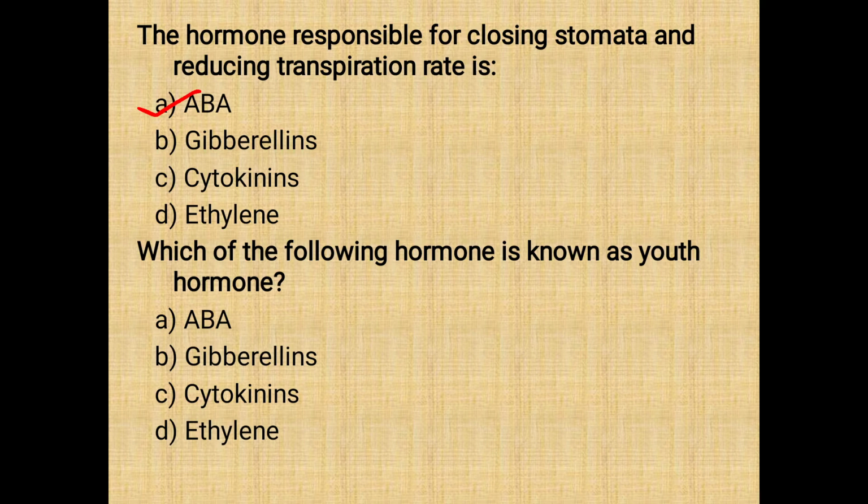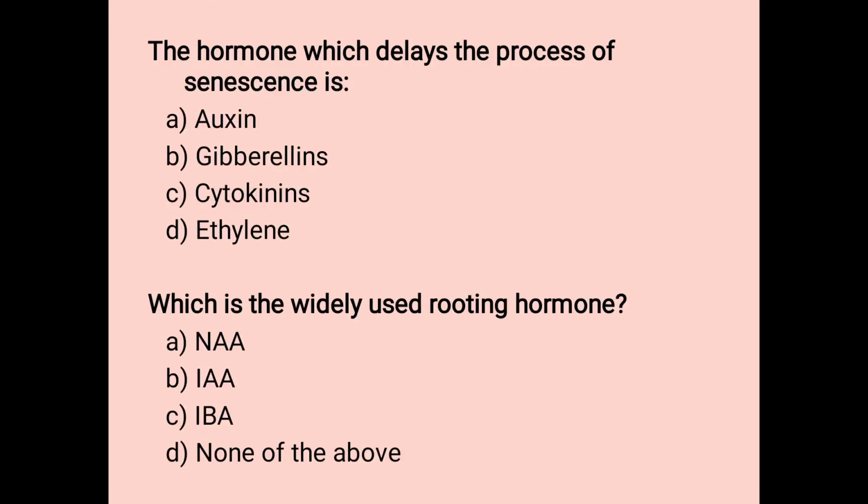Next question is which of the following hormone is known as youth hormone? So the hormone cytokinins are known as the youth hormones because they delay the aging of the plants. Next question is the hormone which delays the process of senescence is. Senescence is nothing but the aging or moving towards the maturity. So the main function of cytokinins is to delay the process of senescence and keep the plants in a youthful condition.